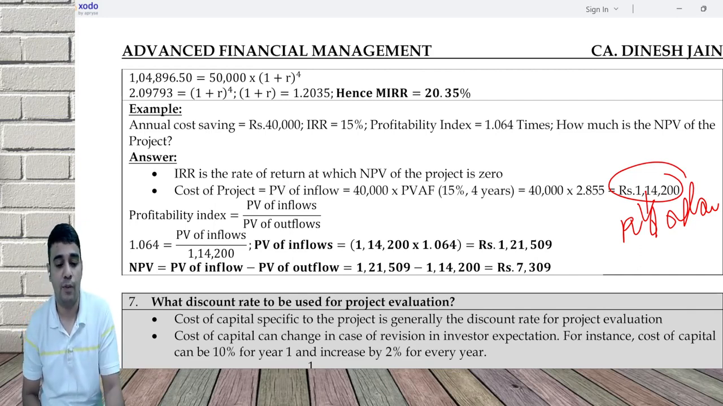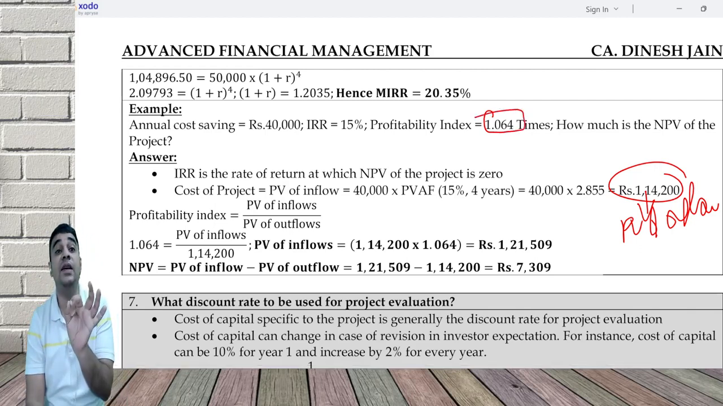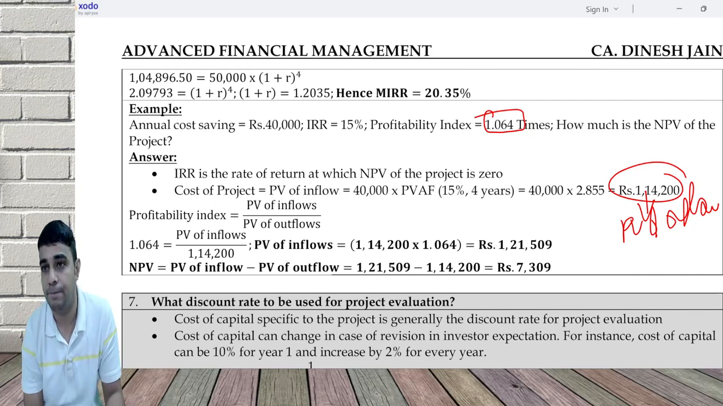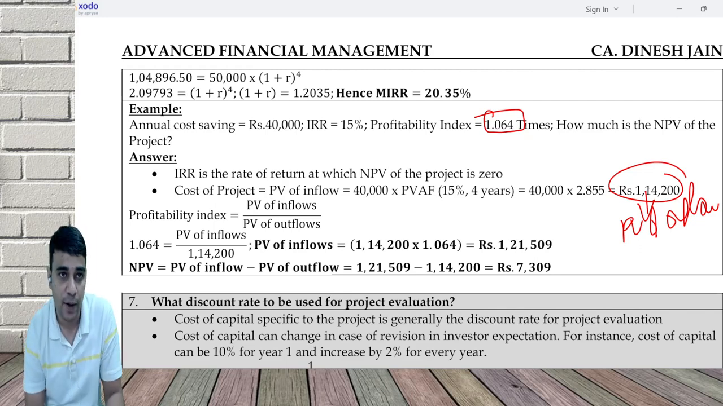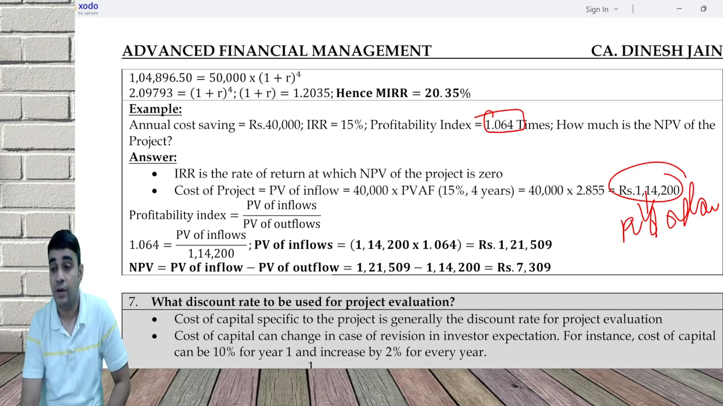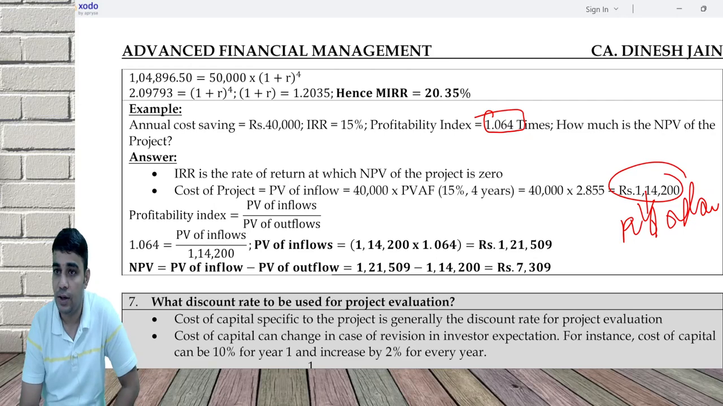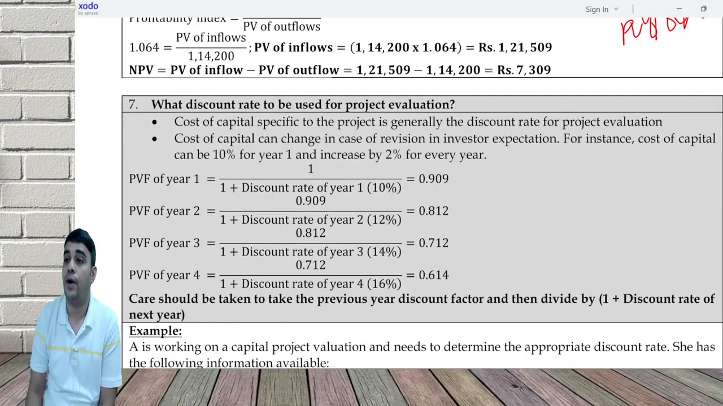I can also tell you one more thing. What is the profitability index? Which means NPV is 0.064 into the cost of project. Cost is 1, extra is NPV. 0.064 into 114,200 is how much? 7,309. Okay.